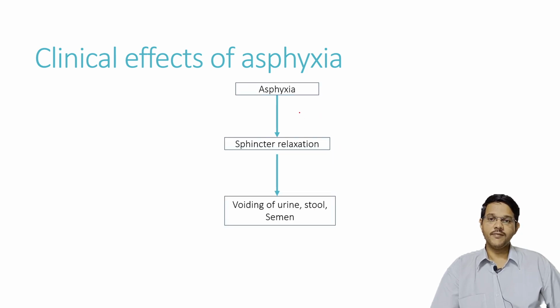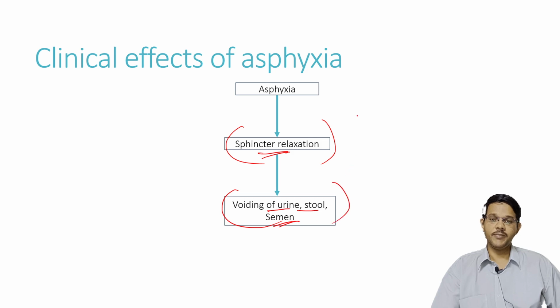One more effect of asphyxia is sphincter relaxation. This is mainly because of hypoxia, where the cells start dying and sphincter relaxation may occur. This is commonly seen in many types of mechanical asphyxia, such as hanging. There is sphincter relaxation, which leads to voiding of urine, stool, and semen.